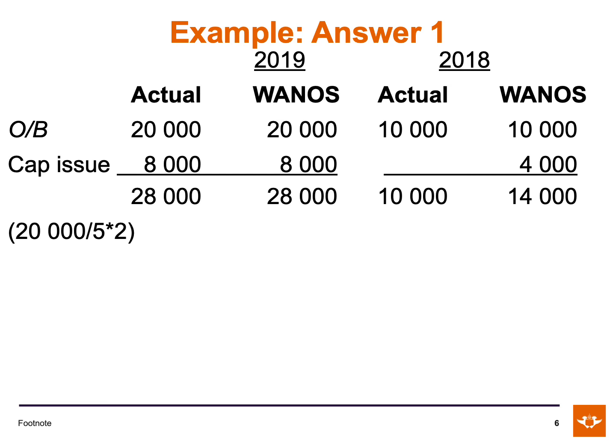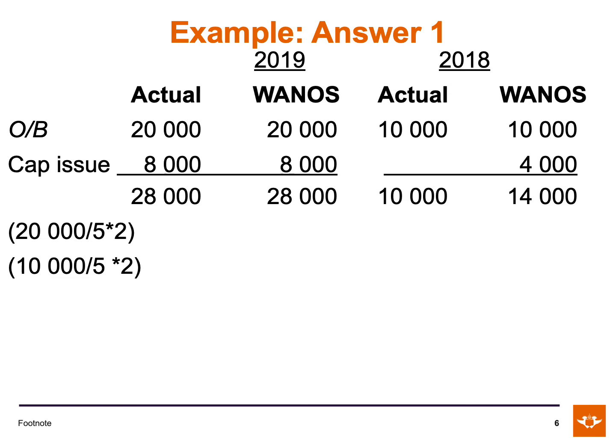10,000 divided by 5 multiplied by 2, and that gives us an amount of 4,000 shares. And for 2019, it will be 20,000 divided by 5 multiplied by 2, giving us an amount of 8,000 shares. So for 2019, we need to do a calculation for the actual and the WANOS, whereas for 2018, we will only calculate the WANOS of last year.